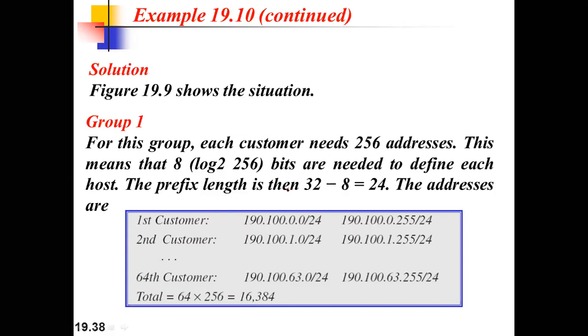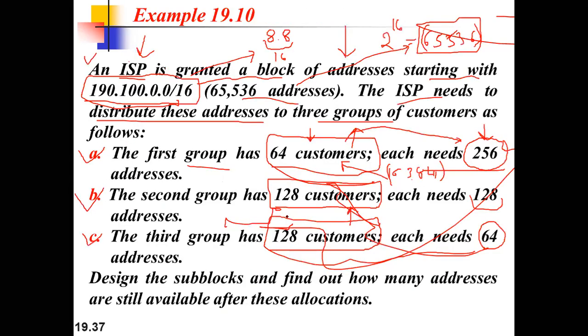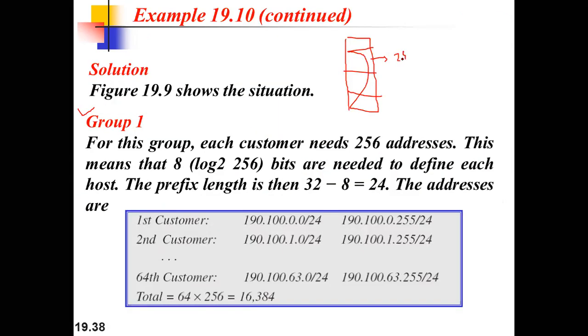Yes, so I'm doing this calculation over here. We first need to find out for group 1. You can see for group 1, what is the requirement? 64 customers and each need 256 addresses. So we need 64 different blocks, and each block has 256 addresses.